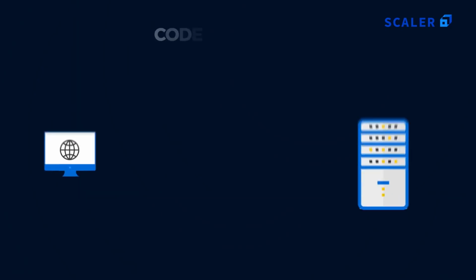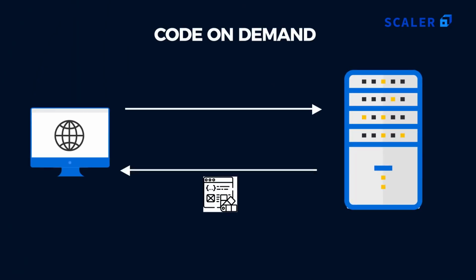Code on demand. The last REST constraint is optional. Whenever wanted, an API can send computer code to clients in its response. This enables the client to run the code in its backend. As long as an API sticks to this set of rules, it is considered RESTful. However, these guidelines leave a lot of room for developers to customize the functionality of their API. REST sets guardrails for API design but leaves many decisions to the developer building the API.